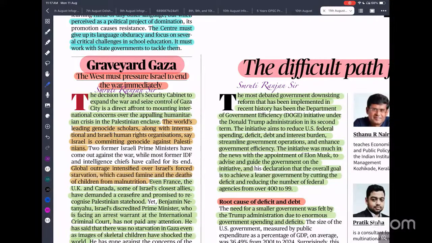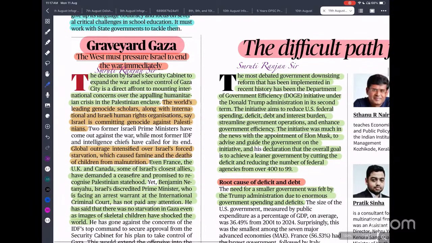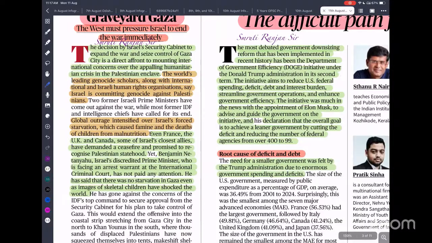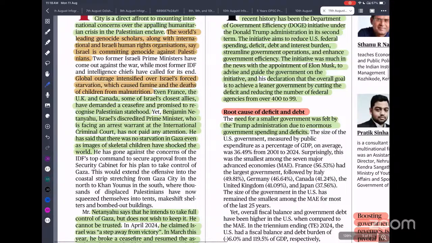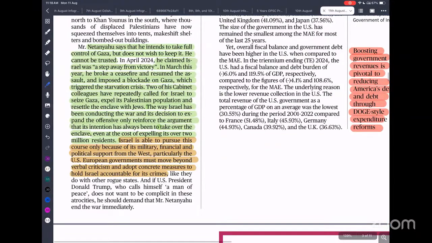During this operation, 60,000 Palestinian people have died. Now there is international condemnation against the Israeli government because of its excesses in Gaza against the Palestinian people. But Israel is now planning to capture Gaza, which is going to create more death. Even Israel's traditional supporters, like the UK, France and Germany, are vocal about this action of Israel. They are even supporting the creation of a new state. Okay, so this is what the article is all about.